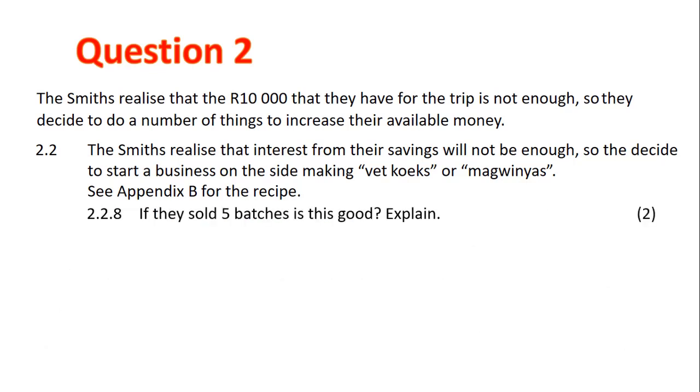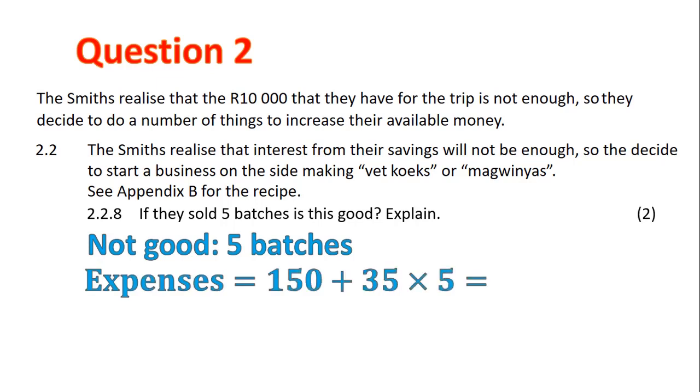2.2.8. If they sold 5 batches, is this good? Explain. Well, it's not good. To work this out, we need our income and expense equations that we've just drawn graphs for. Expenses: if we sold 5 batches, it would cost us 150 plus 35 times 5, which is 325 Rand.